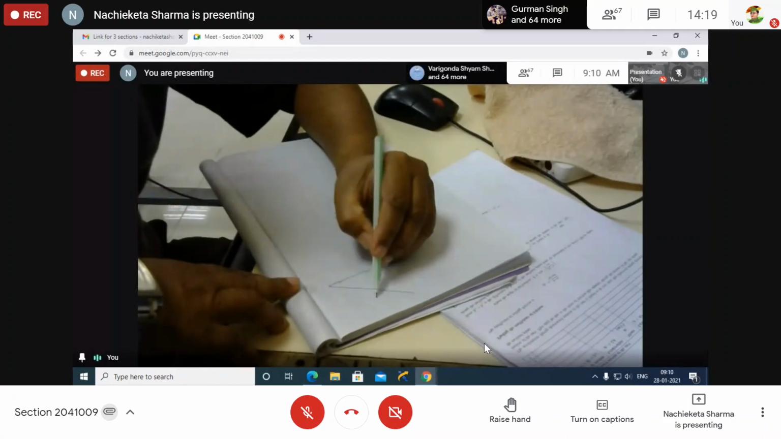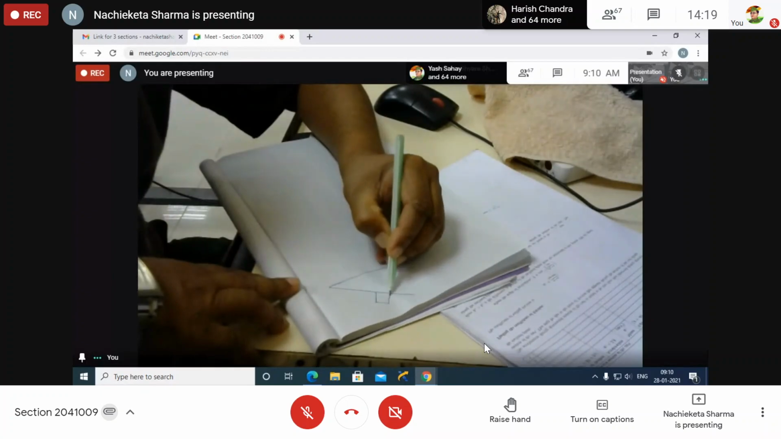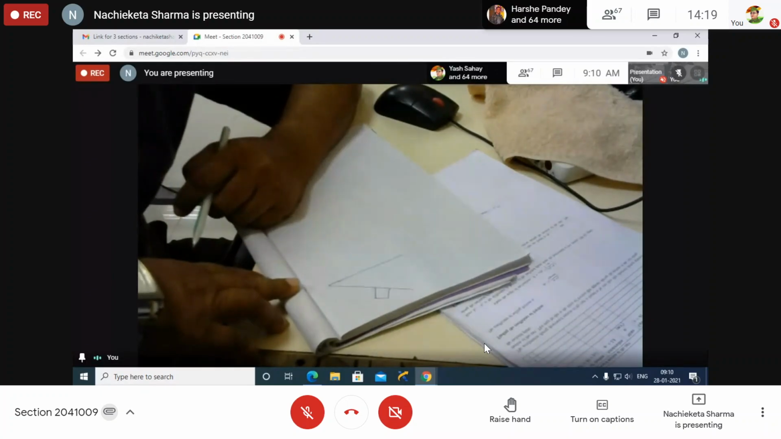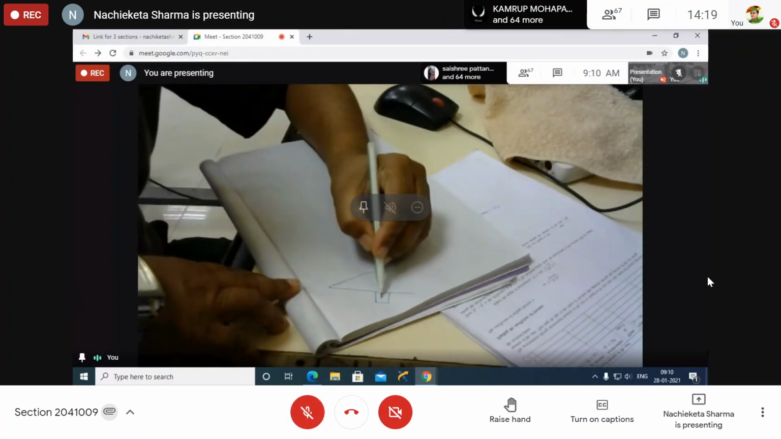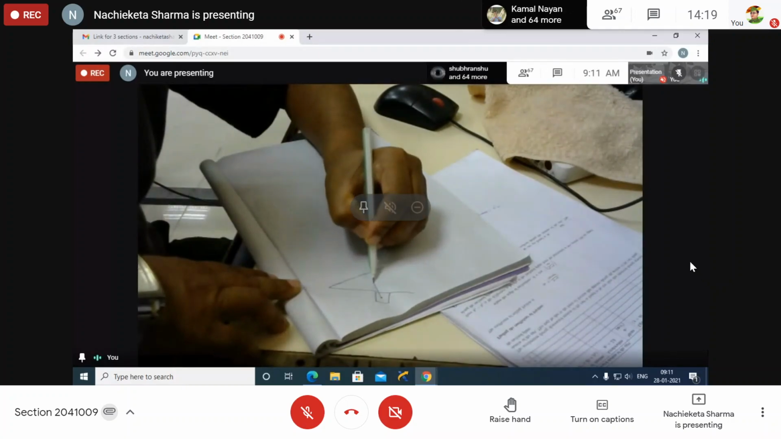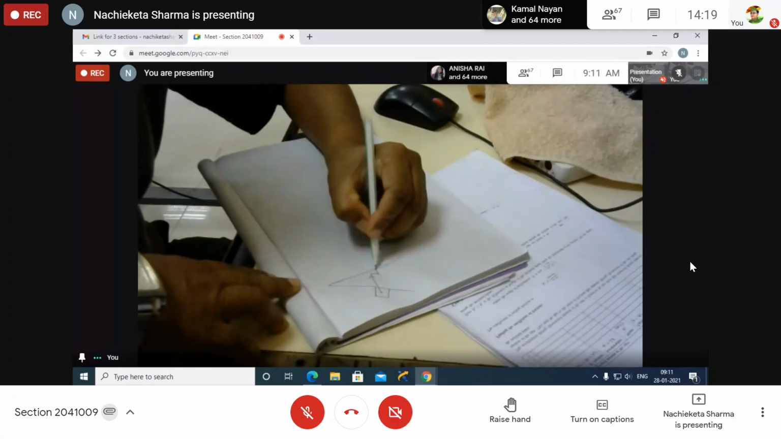Now one body we have placed here on this inclined plane. Due to the body weight, the weight acts vertically downwards, and that weight is equal to mg.